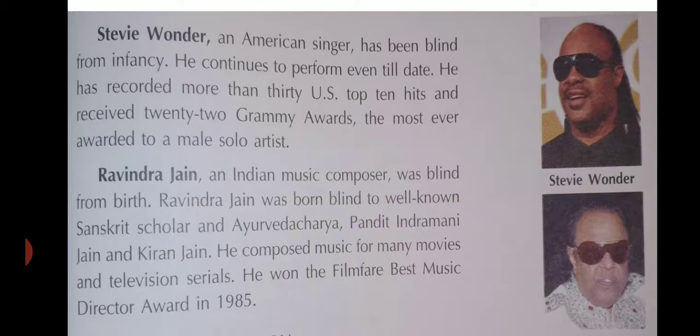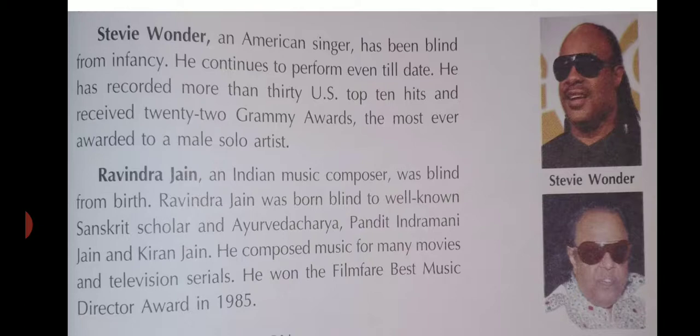and she became a world famous speaker and author. The next one is Stevie Wonder, an American singer. He was blind from infancy, means by birth he was blind, and he continues to perform even till date. He has recorded more than 30 US top 10 hits and received 22 Grammy Awards, the most ever awarded to a male solo artist.